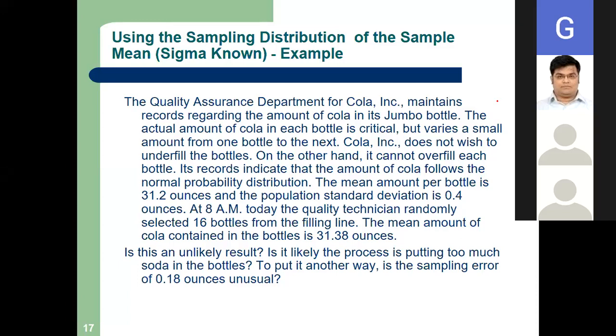And if they send excess cola also, the customer might be happy, but the company will face a loss, right? Even 2 ml per bottle, and say in one day 1 lakh bottles they are bottling, cola company. So you can understand 2 lakh ml of cola will be going extra. So the company will be facing a loss. So are you getting the dilemma of the company? If less is given, the customers are not happy. If more is given in a bottle, the customer will be happy, but it will be a loss of the company.